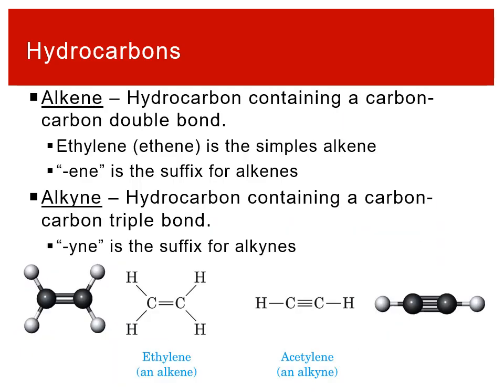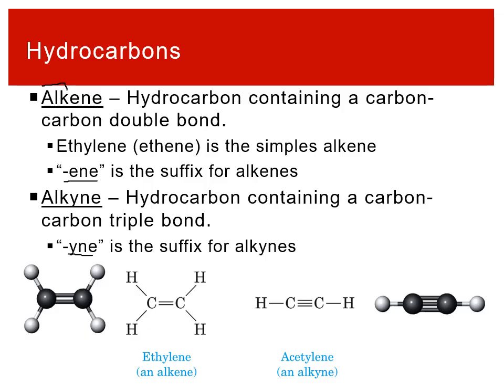There are two primary types of unsaturated hydrocarbons, alkenes and alkynes. It's still a very similar name to alkanes, but the idea is all in the ending, right? The ALK basically just means hydrocarbon. And then there were alkanes, and alkenes. Whenever we see that ENE, it means there's a double bond in the molecule. And alkyne, whenever we see that YNE, that means there's a triple bond in the molecule.